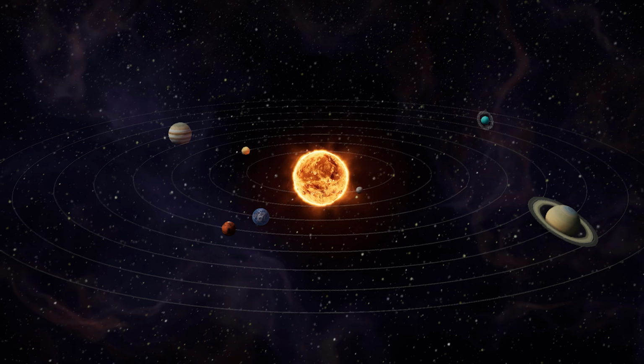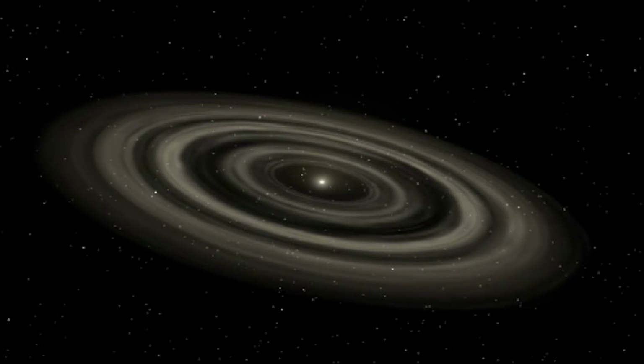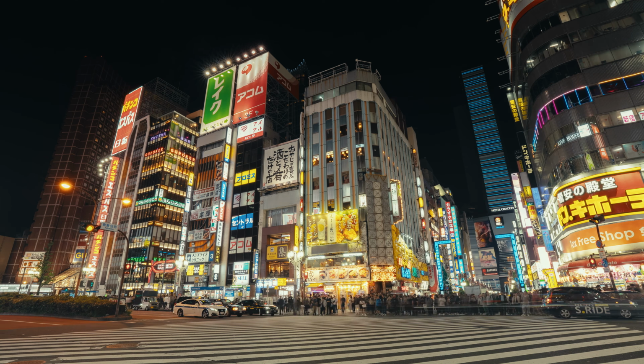The OSIRIS-APEX mission isn't just exploring a rocky S-type asteroid, it's exploring the fundamental questions about the history of our solar system and humanity's place within it.